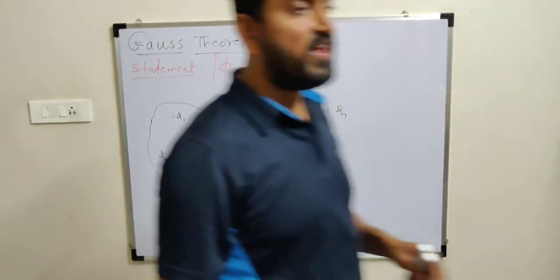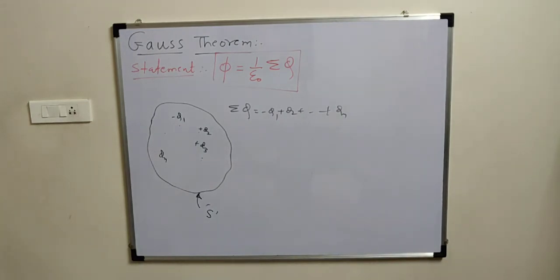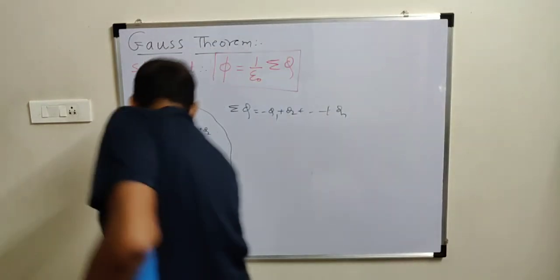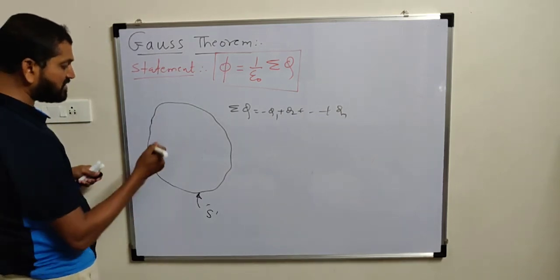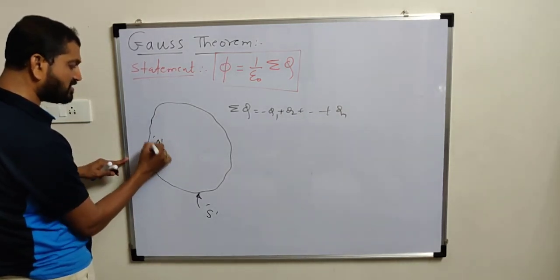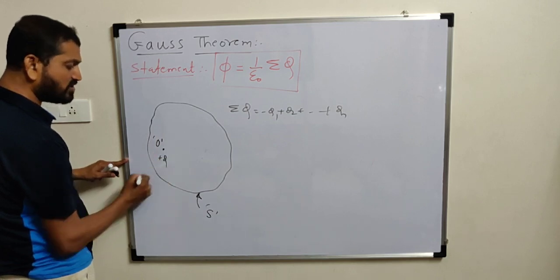Now in order to verify Gauss theorem, we are going to consider here only one point charge inside this surface. There are n number of charges, but if we consider only one charge, you just imagine O is a point under consideration where a point charge Q is there.